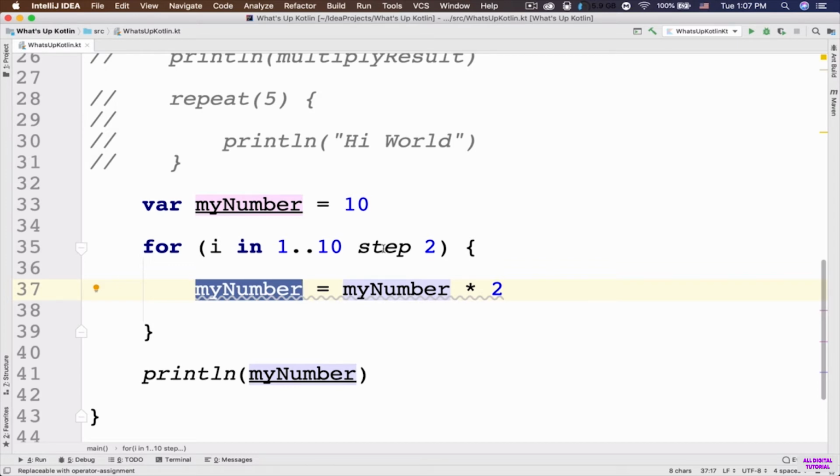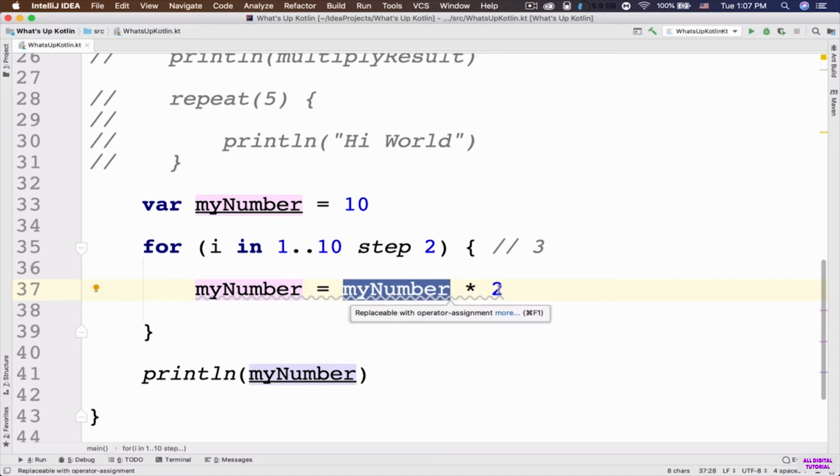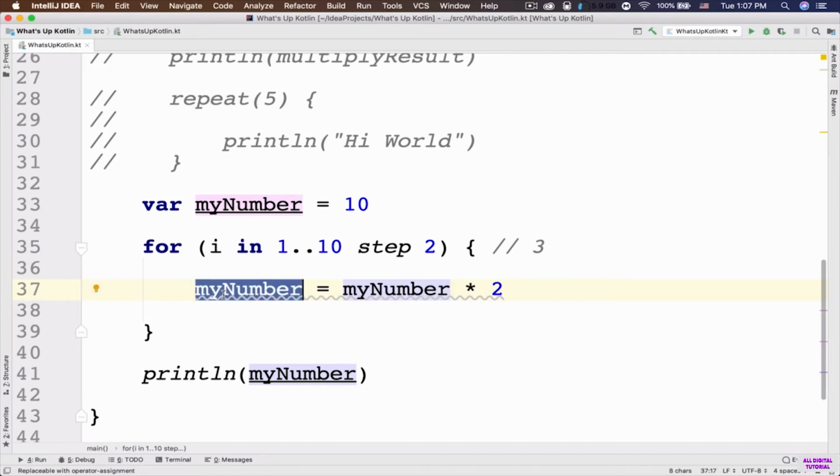So now we've got this step 2. The step 2 means go 2 steps forward in this range. What does this mean? For example, if we have number 2, 2 steps forward is going to be what? Number 3, which is an odd number. This means that now I is equal the number 3. And it's gonna go inside the curly braces of this for loop, and the current value of this my number is 20. So 20 multiplied by 2 is 40. So 40 is going to be assigned to this my number, okay?